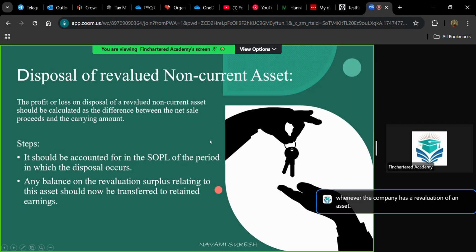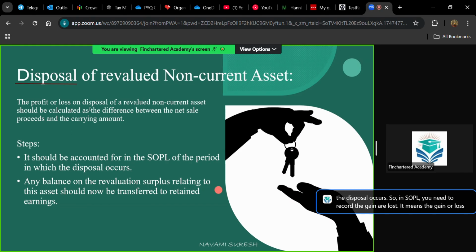Then, when you are disposing a revalued asset, disposal means sales. What is the meaning of the term disposal? It means sales. So when you are selling a non-current asset, you have two things to do. First, it should be accounted for in SOPL of the period in which the disposal occurs. So in SOPL, you need to record the gain or loss.